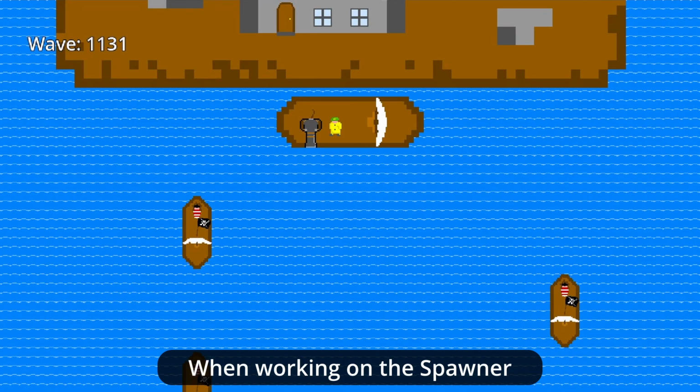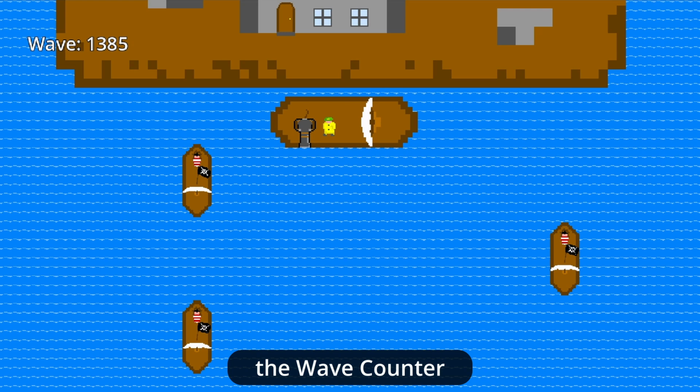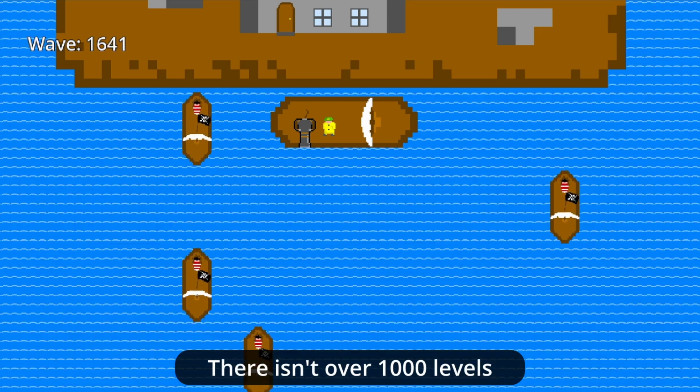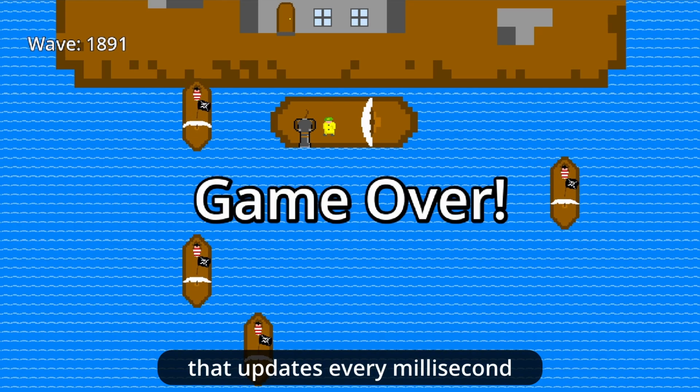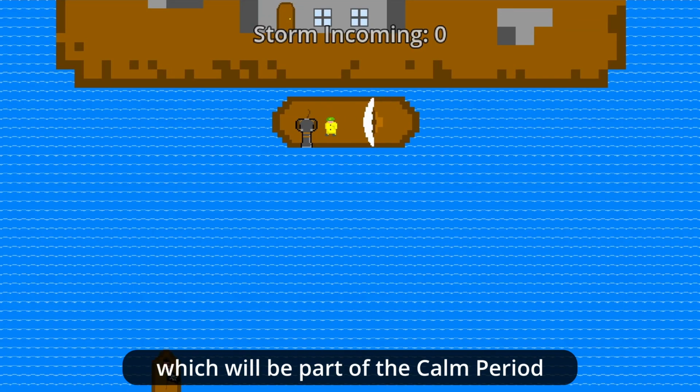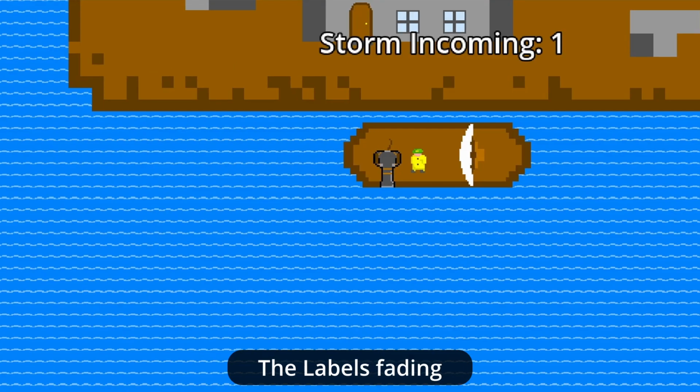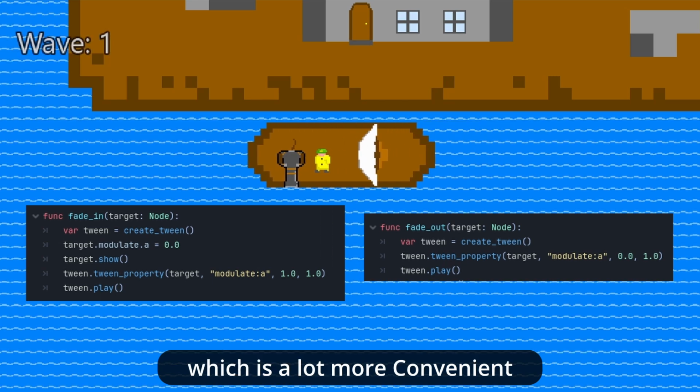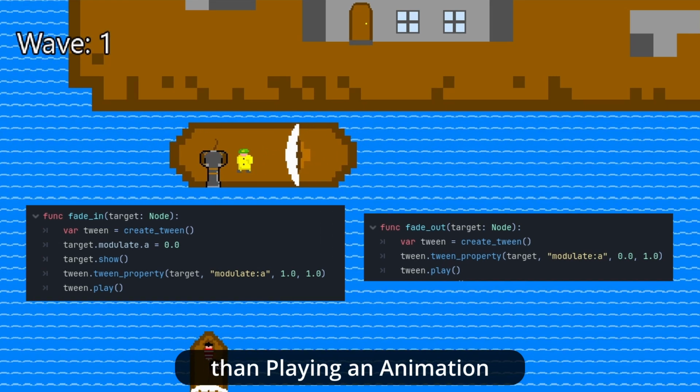When working on the spawner, it makes sense to work on the wave counter. And no, there isn't over 1000 levels, I just accidentally put it in a loop that updates every millisecond. Anyways, I added a storm countdown, which will be part of the calm period. The labels fading was made by creating a tween node, which is a lot more convenient than playing an animation.